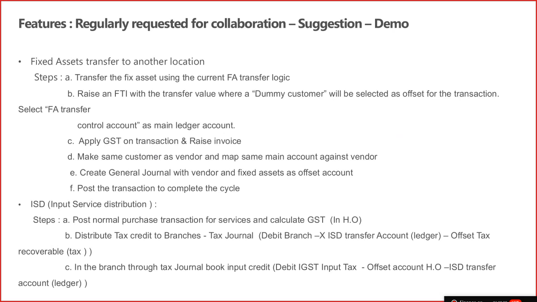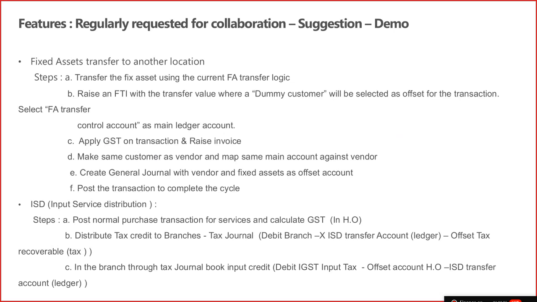So in the tax journal, you can create a branch transfer control account or something like that, and you can debit the branch's account and credit the input credit account, because when you buy services at the head office, you will post the tax into a recoverable account. So that recoverable account has to be nullified when you are transferring the credit to your branches. So you debit your branch account and credit whatever input credit you have claimed, and this can be done through a tax journal.